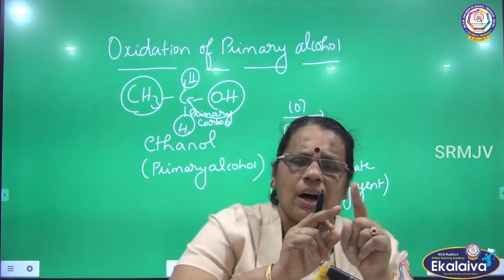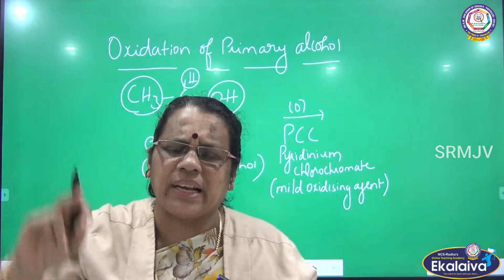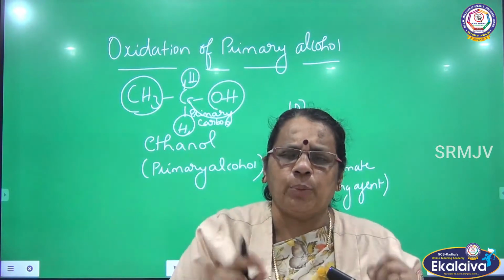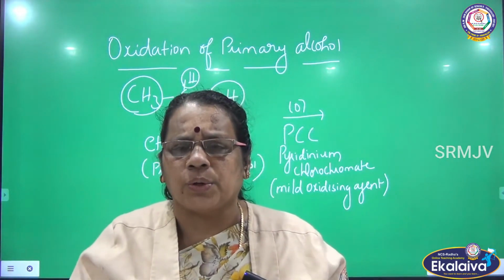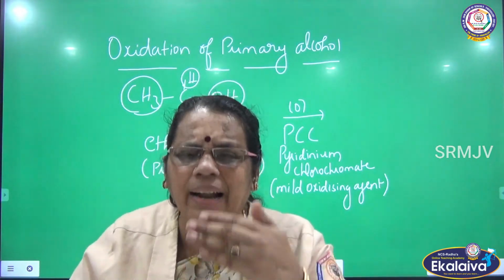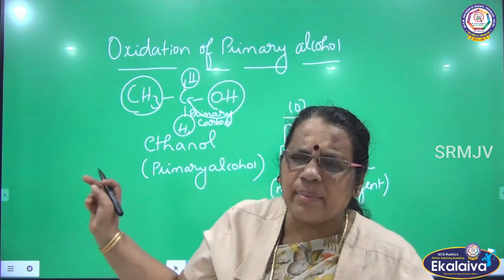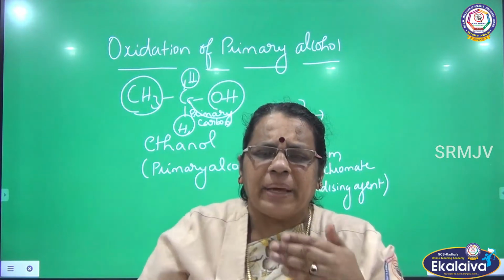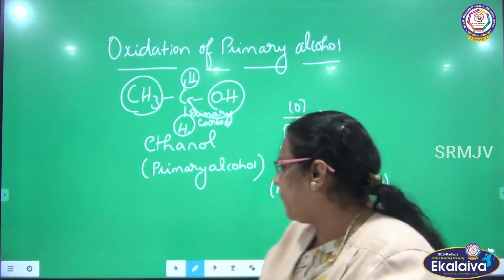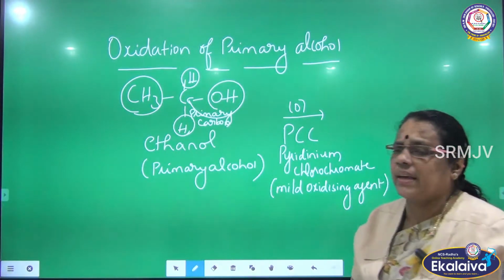They will oxidize alcohol to carboxylic acids, but I want to prepare aldehyde and ketone. So I have to use a mild oxidizing agent, here pyridinium chlorochromate, PCC.